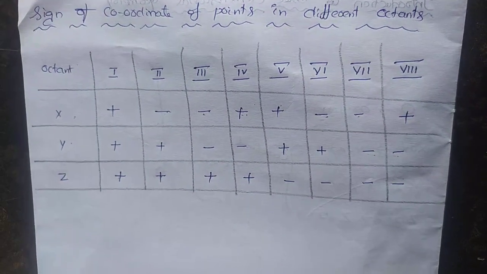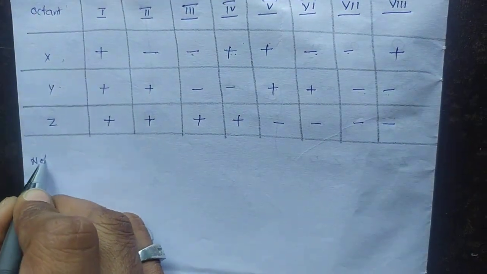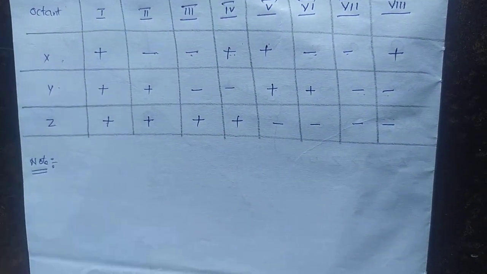Now we will have some note points. Let us discuss them one by one.